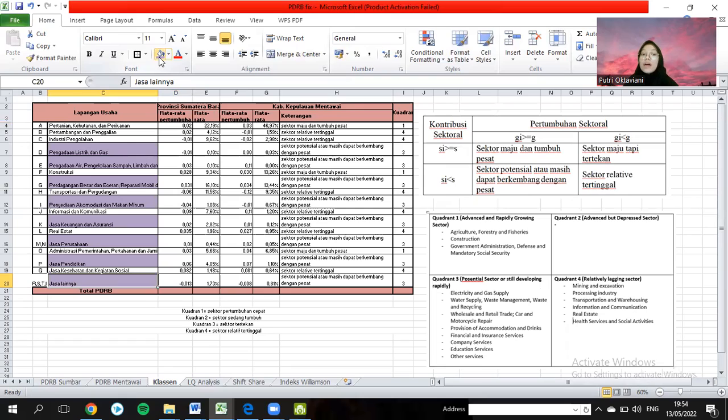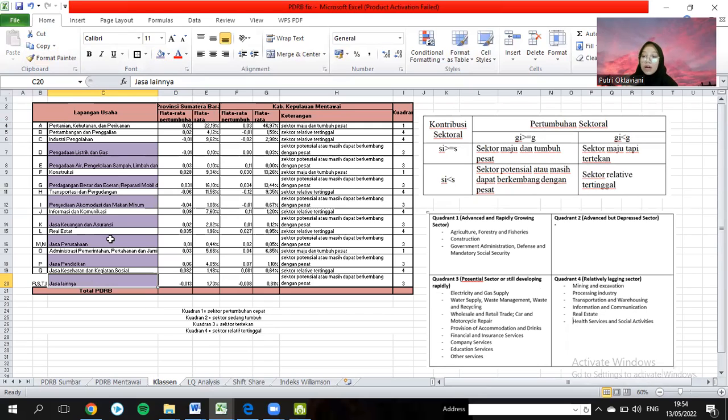I gave the color purple to quadrant 3. So these sectors are potential sectors that are still developing rapidly.